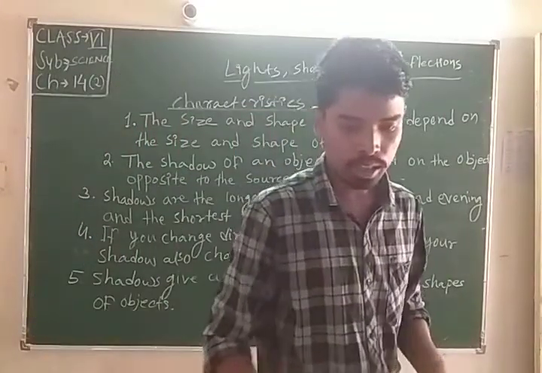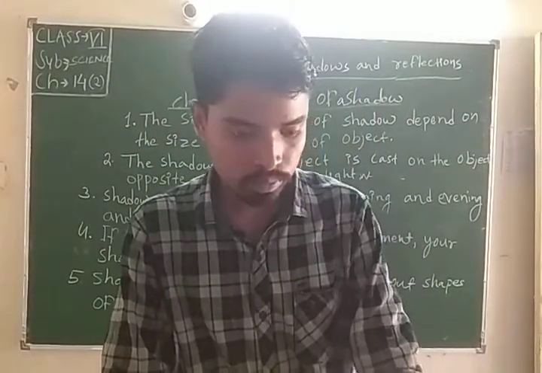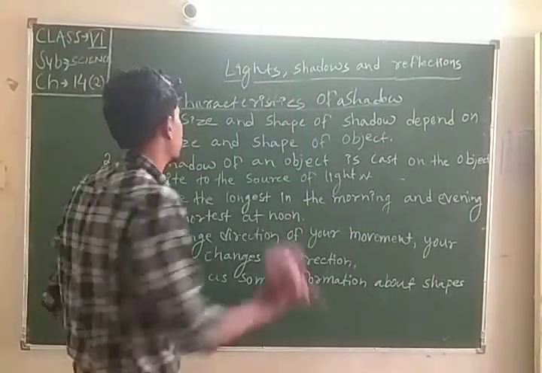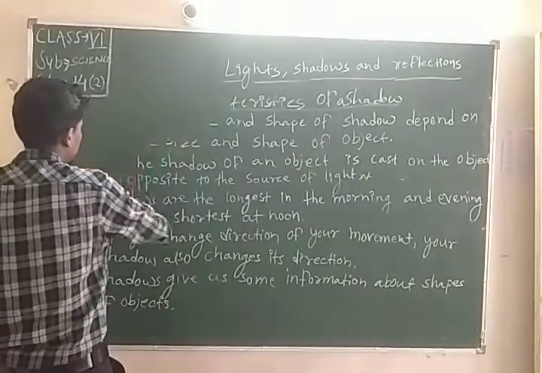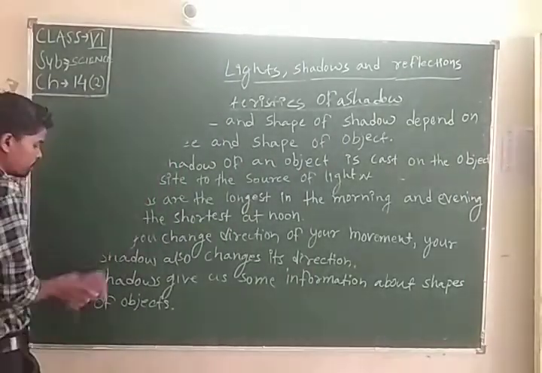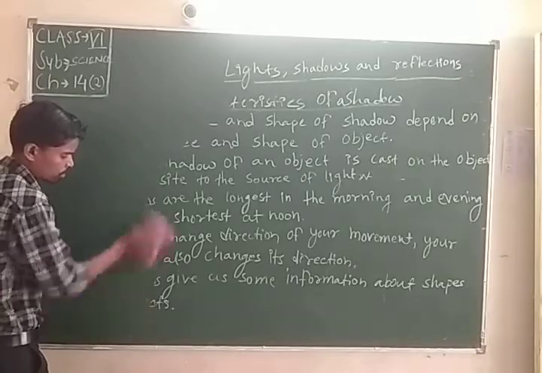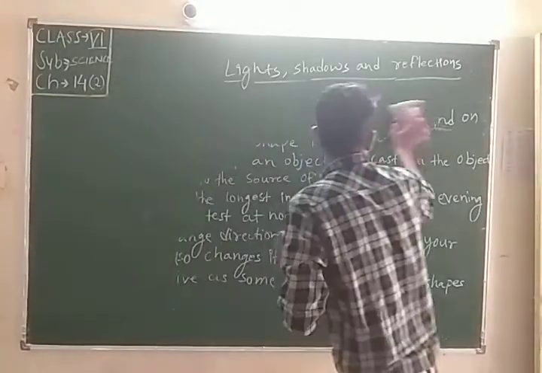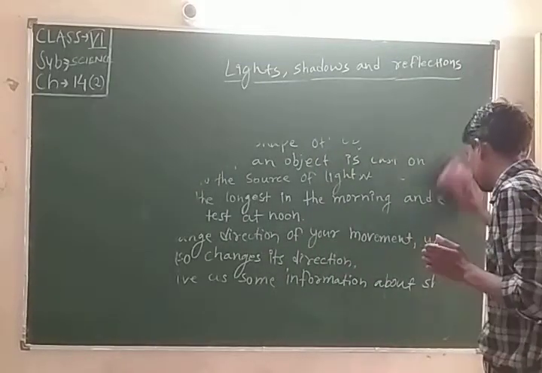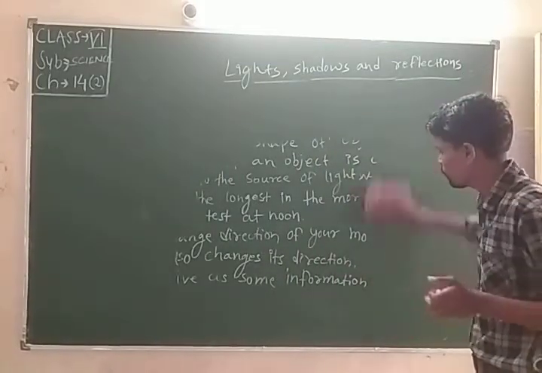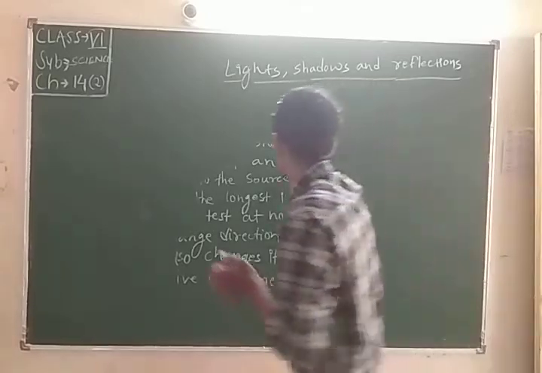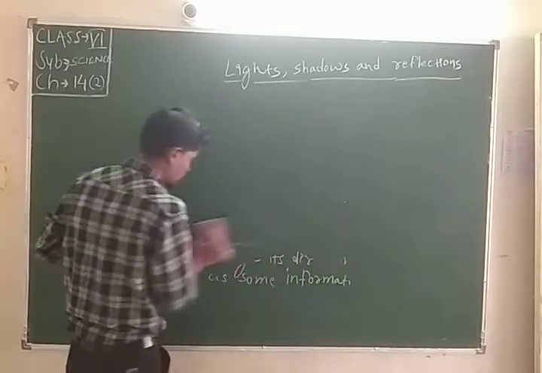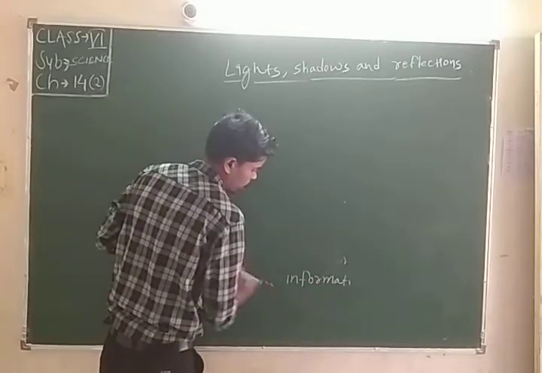Now we come to what happens when light falls on an object. Students, you have always observed that when light falls on any object, that object forms a shadow. Some objects are like a mirror.